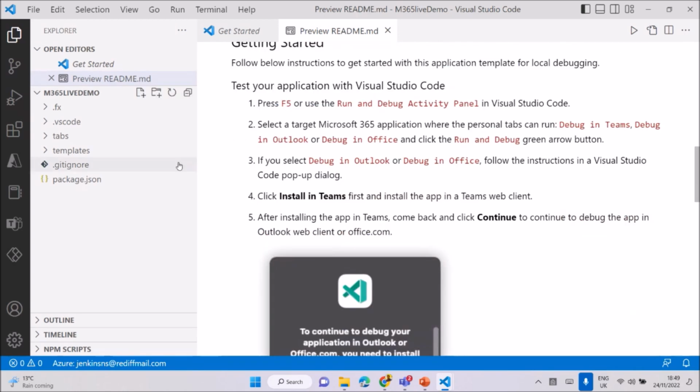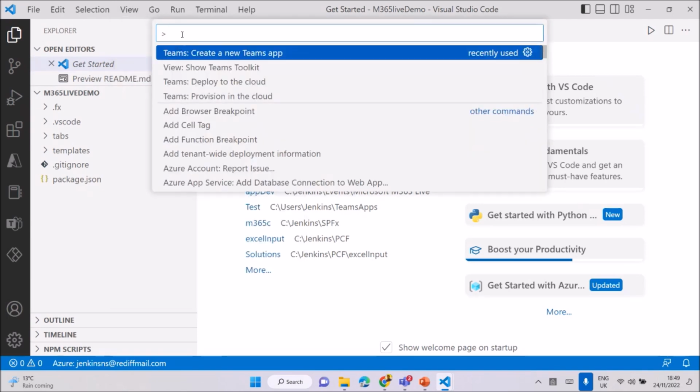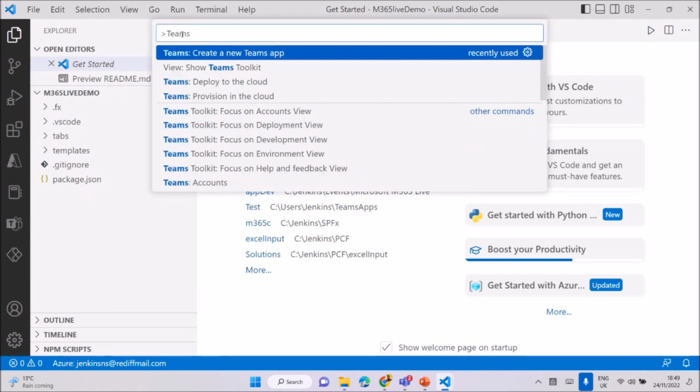Okay, let's go here, the command palette. You can type Teams, and you can see all the commands here in a single view. First, we already created the app, right, using Teams, create a new app. Now we have provisioning in the cloud. If you're planning to deploy in your cloud and you have an Azure environment, go with it. Provisioning is nothing but what we would normally do manually: enabling the Azure AD part and deployment for Azure websites, everything is automatically created from here.